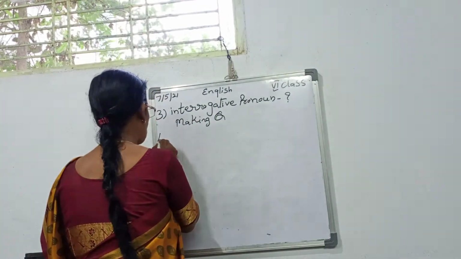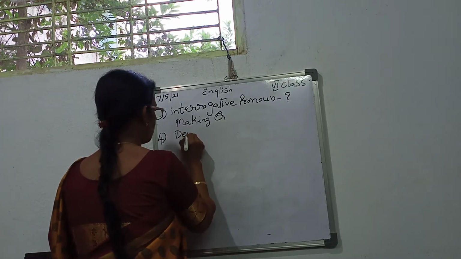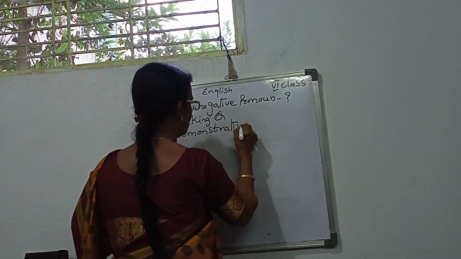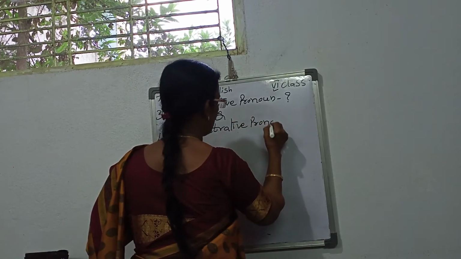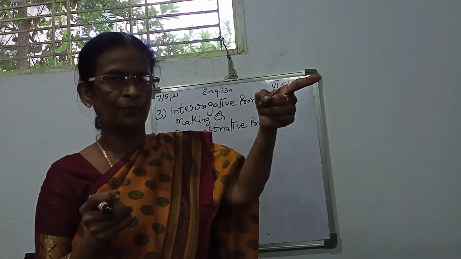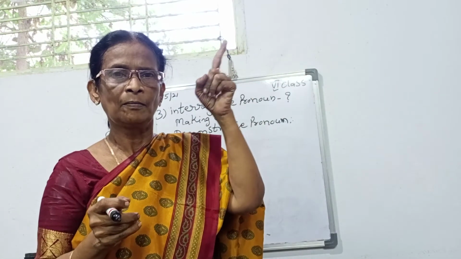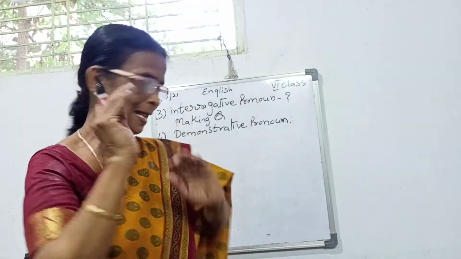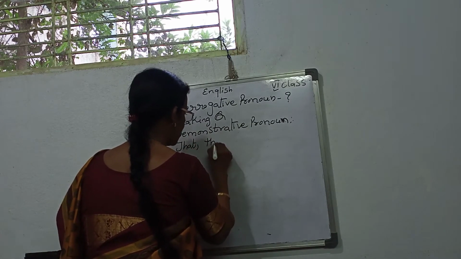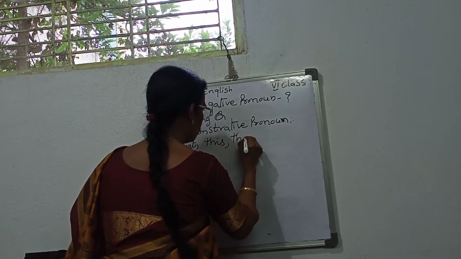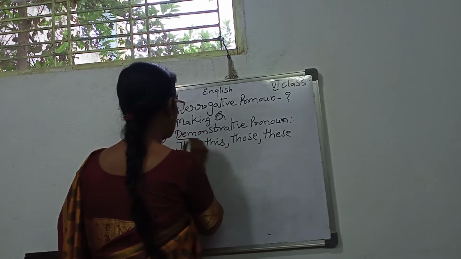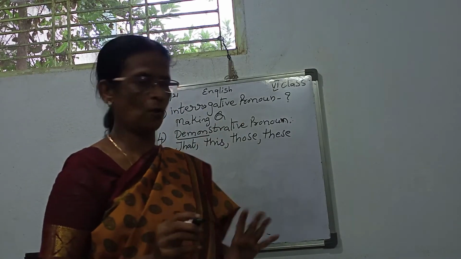Next one is the fourth one, demonstrative pronoun. Demonstrative pronoun means it points to the noun, or it shows the noun. For example, that, this, those, these. These will come under the demonstrative pronoun.